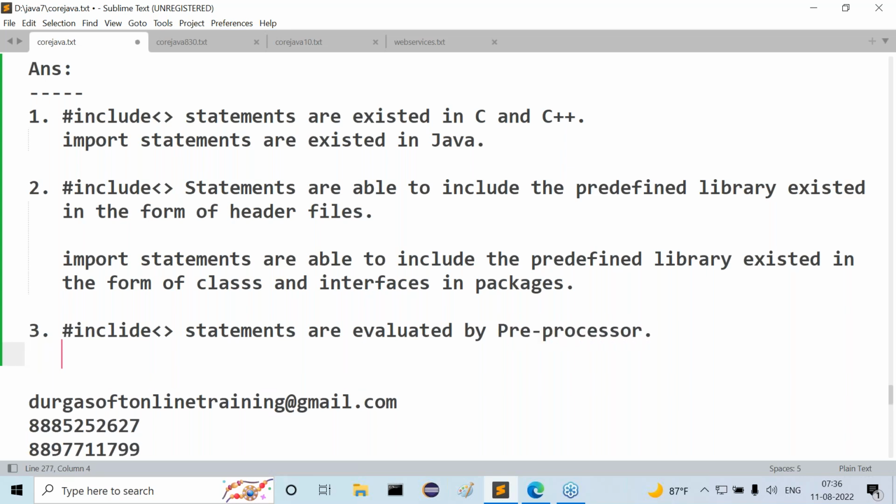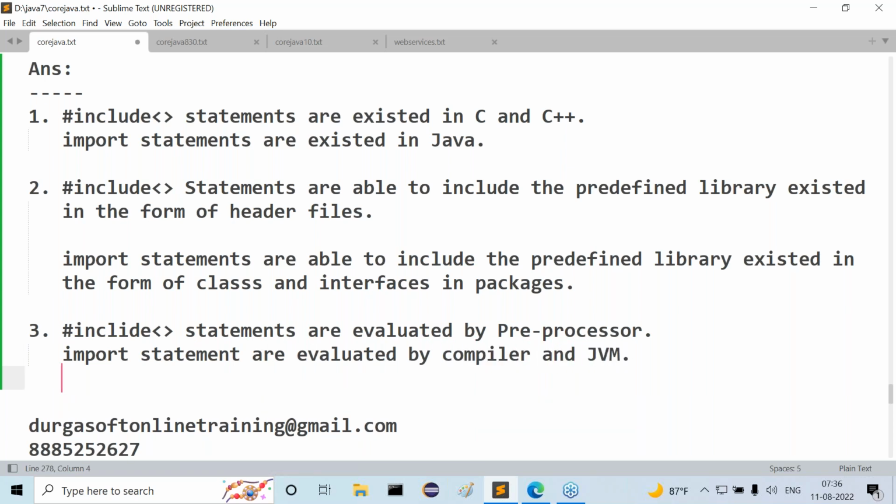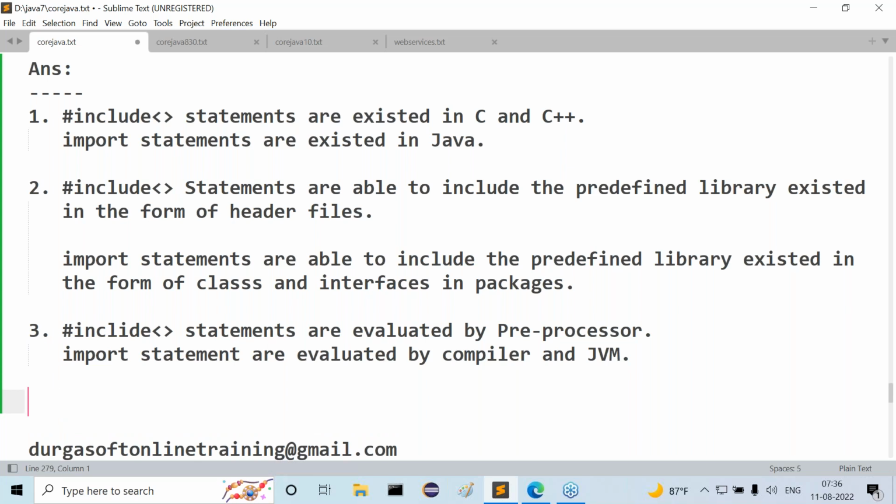But in the case of Java, import statements are evaluated by both compiler and JVM. That's fine. Both compiler and JVM. Next one, guys, after that.